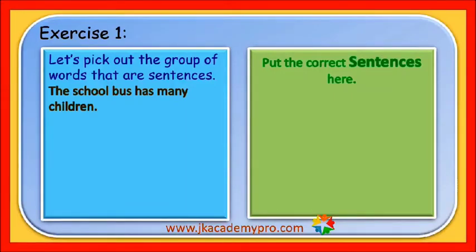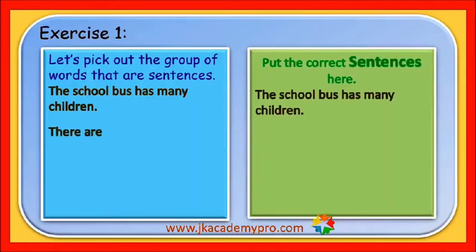They begin with a capital letter and end with a full stop. So, it is a sentence and we can place it in the column to the right. There are fishes in the pond. These words also make complete sense and it is a sentence.